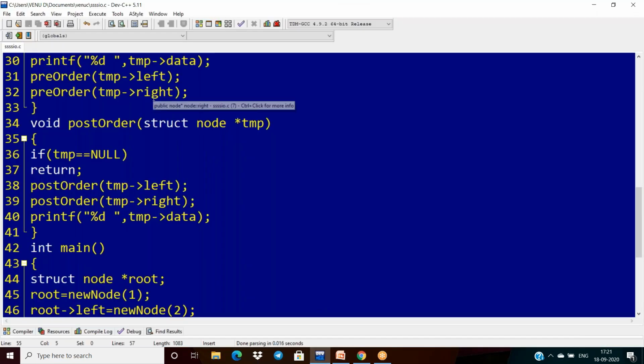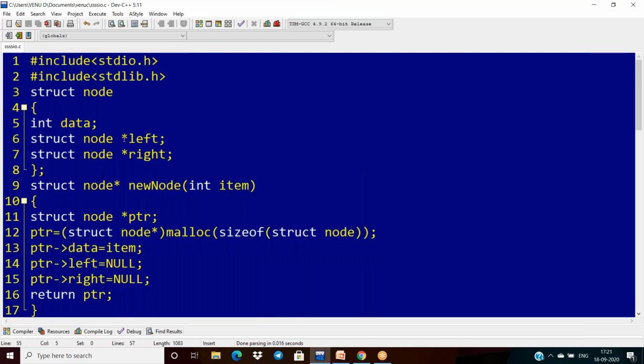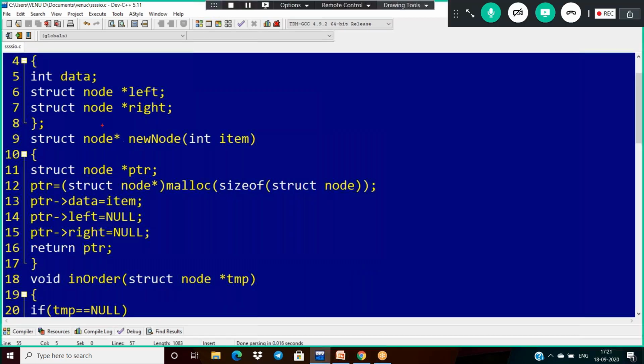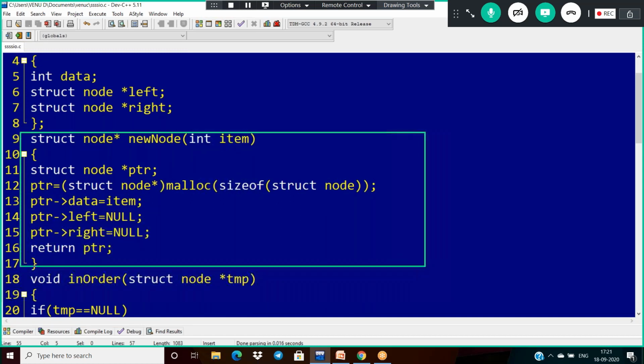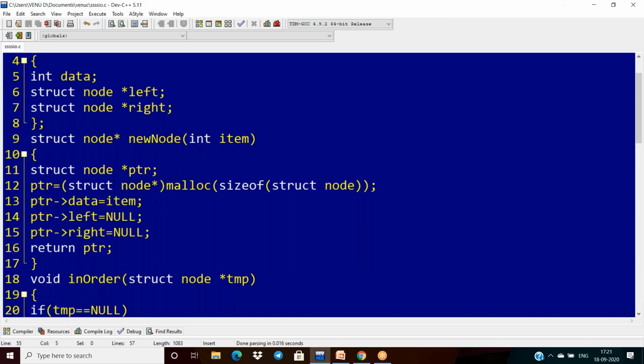First of all, in the case of creation of a new node, what am I passing here? I am passing an integer item. So instead of passing this integer item, I have to pass a character. That's all. I am doing the modification: it is now a char item.